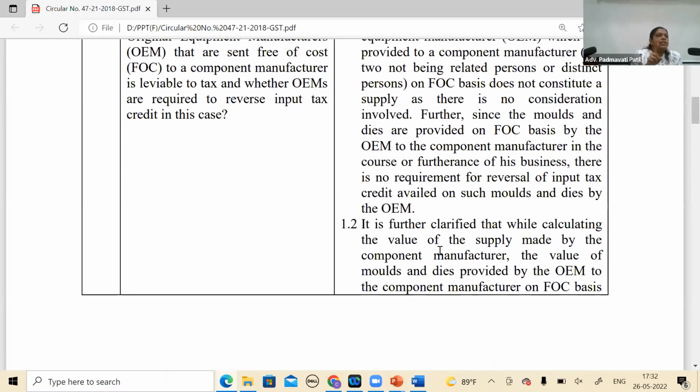Yes, and to that extent, one more thing: although we are correlating it to section 15(2)(b), the circular is not mentioning any particular section to that effect. And second, it is not having any statutory backing. In the first two points, they have said there is no consideration, so it's not a supply. And then they are bringing in that contractual obligation. To that extent, yes, because it is not mentioning anything.